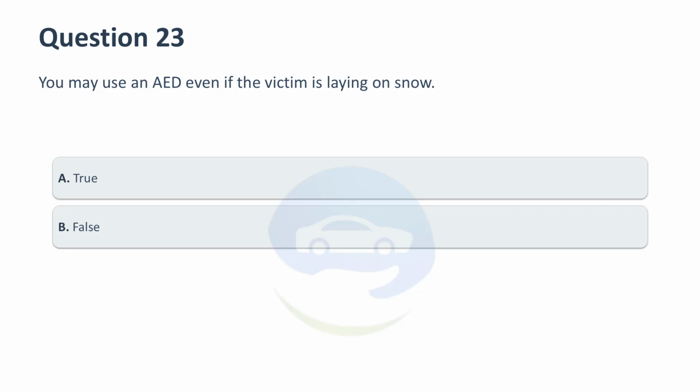You may use an AED even if the victim is laying on snow. A. True. B. False.